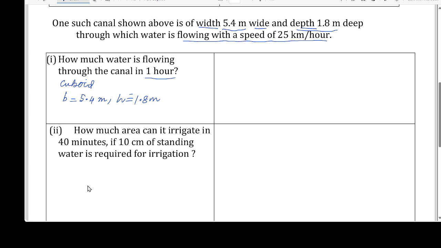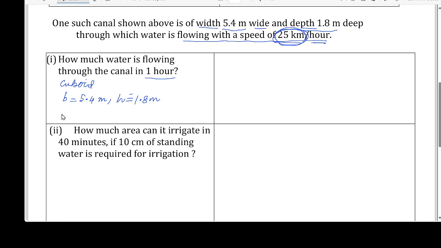Now you might be asking what will be the length? Length is this 25 kilometer. The water flowing through in 1 hour means this is the length of the cuboid in 1 hour.